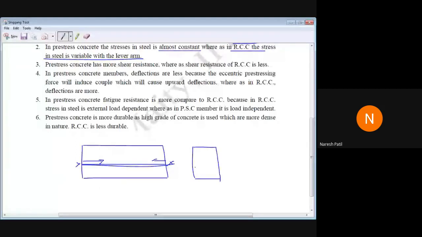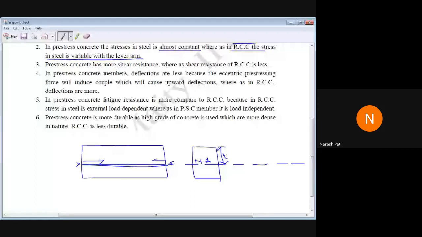Anyone? Can you remember? Can you tell me what is this? Ashwarya, Hudar, Jyoti. What is this? This is called as what? Neutral axis. Neutral axis XU.